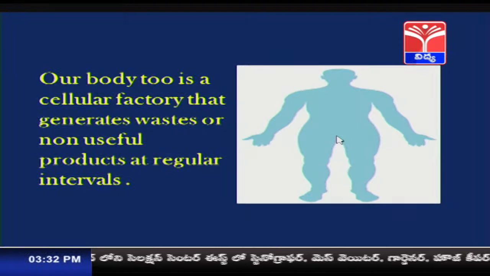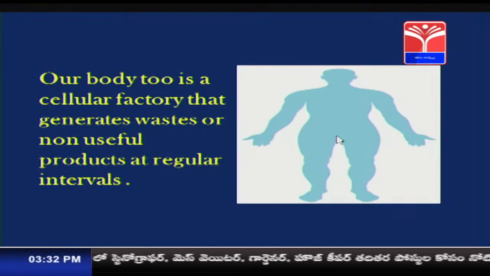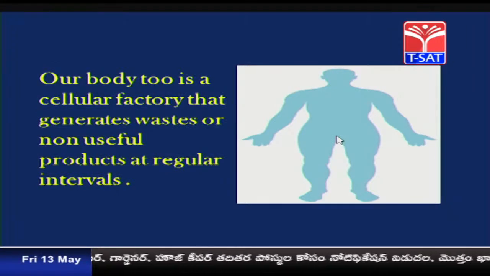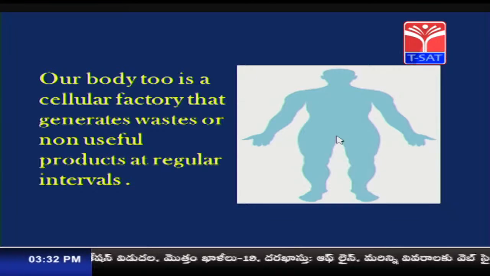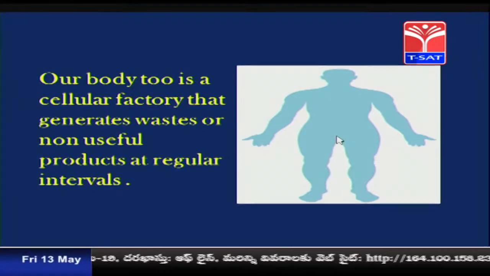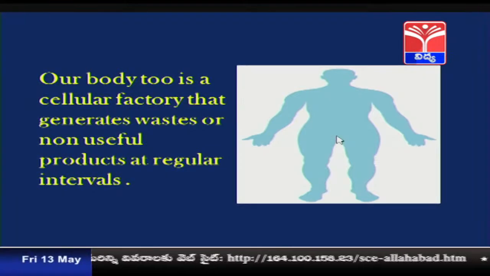Some of these activities build our body material, and some of the metabolic activities break down to release energy. The first one is called anabolism, the latter one is called catabolism. Both anabolism and catabolism together are called metabolism. Some of the products are harmful or toxic materials which need to be eliminated soon after their production from the body.